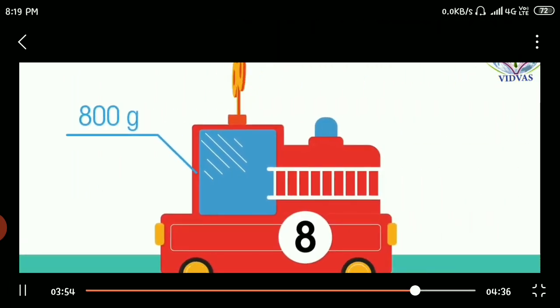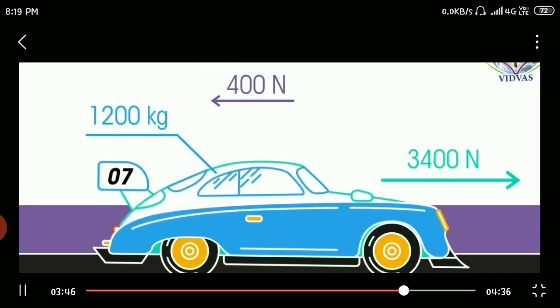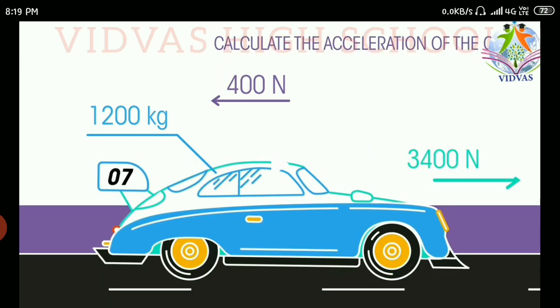Here we have two forces. One is the applied force, that is 3400 newtons. The other one is the frictional force, that is 400 newtons. You need to subtract applied force minus frictional force, then you will get the resultant force.